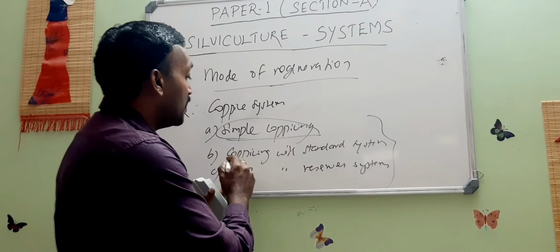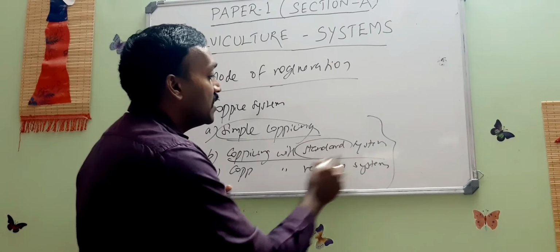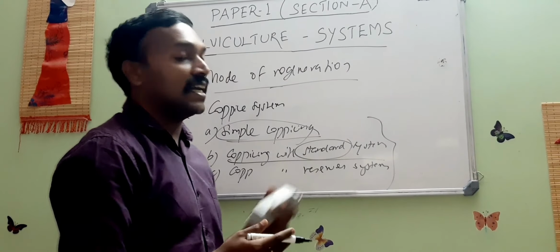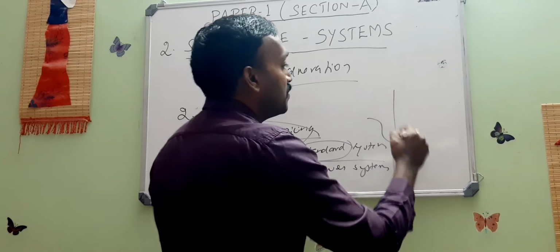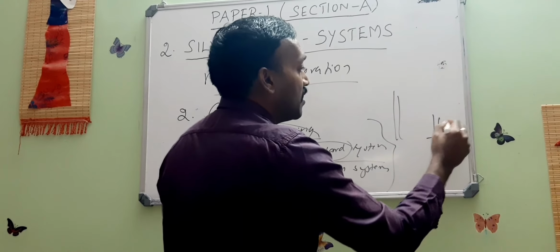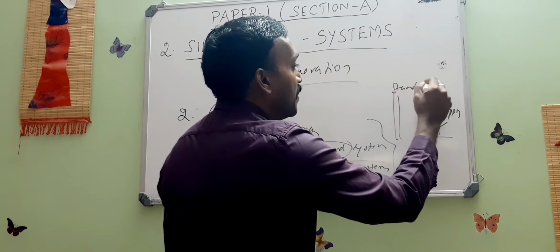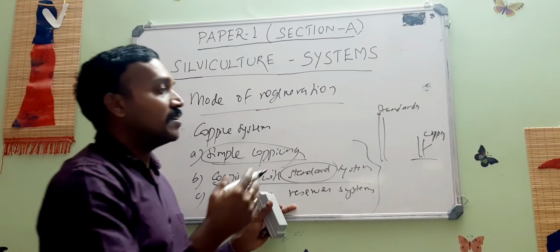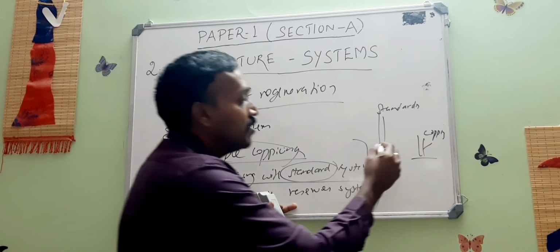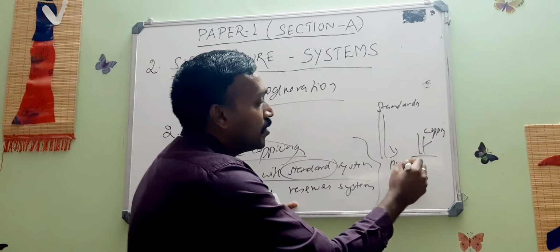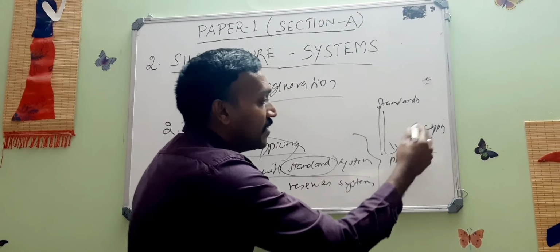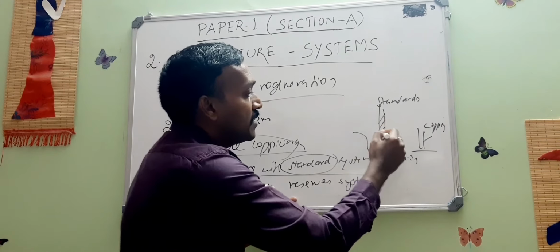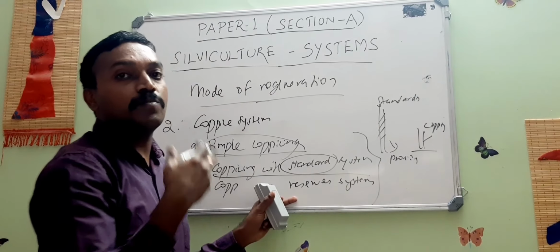And the second one is coppice with standards. Standards means retention of certain trees. So here two systems are followed. One is the coppice, and another aspect is the standards, meaning retention of certain trees for various benefits. Maybe providing protection to the trees depending on this coppice system, and maybe these trees are left for getting more benefits.